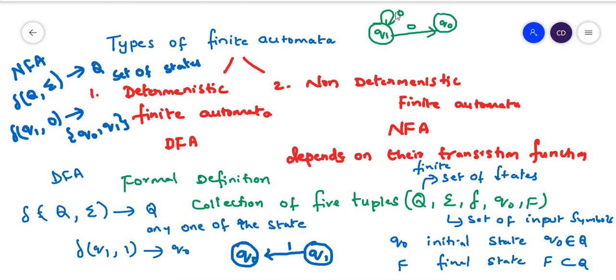So you can observe that by taking the same input, I can move to more than one state in a non-deterministic finite automata, whereas in a deterministic one I cannot do that. This is the main difference between deterministic and non-deterministic finite automata. Thank you.